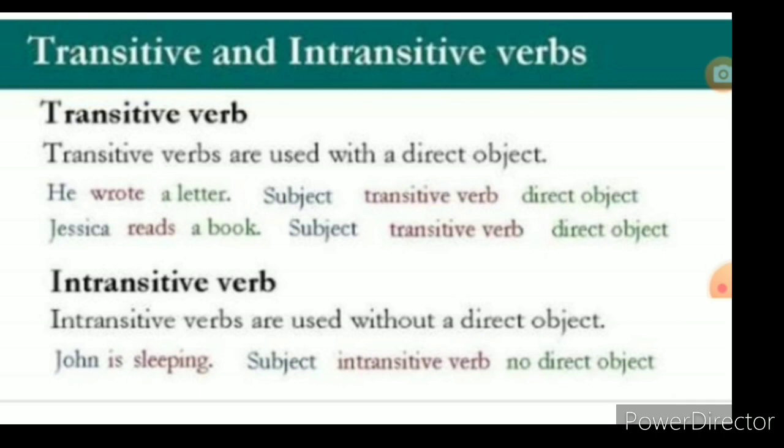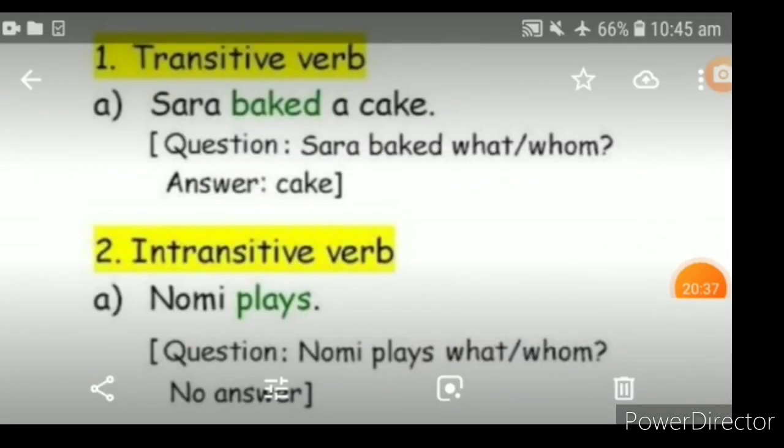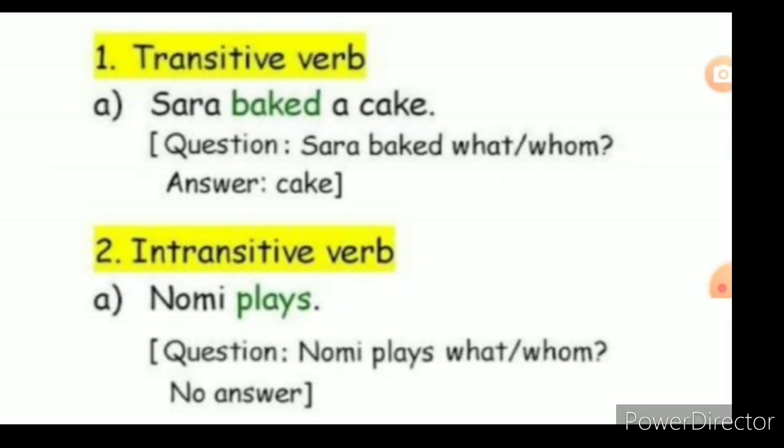Here we'll see the examples for transitive verb and intransitive verb. See that, Sarah baked a cake. Sarah is the subject. What does she do? Bake. Baked is the verb. But next to the verb, what is there? A cake. Cake is the object. So since an object is there, what did I say? It is a transitive verb.